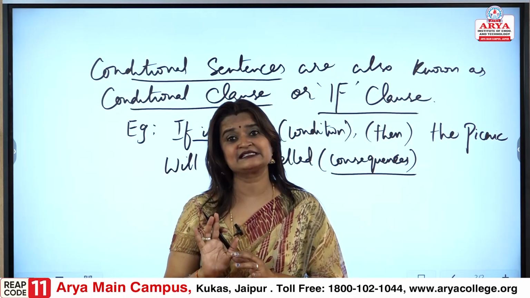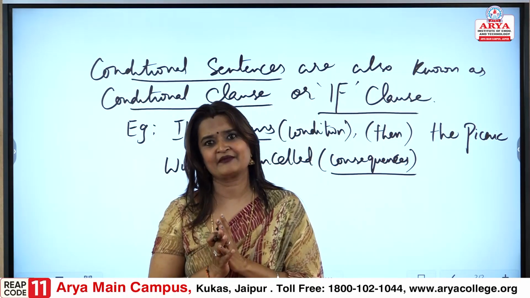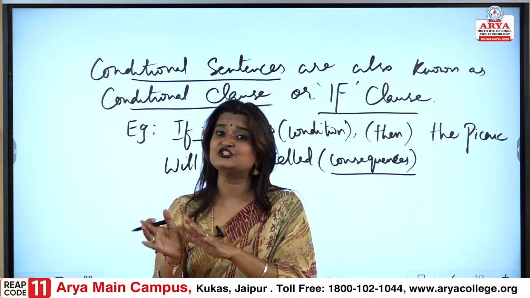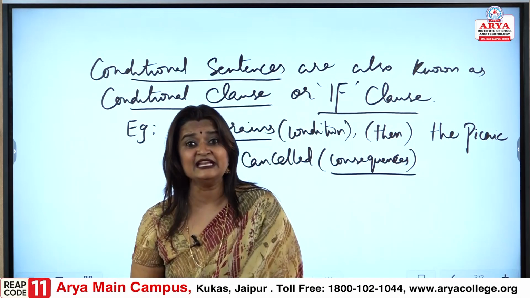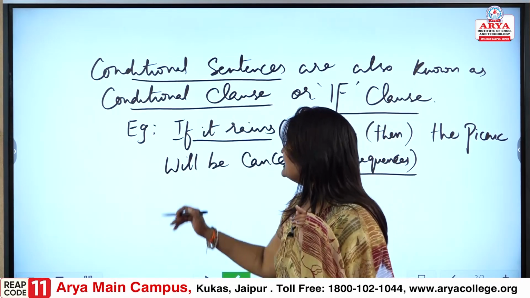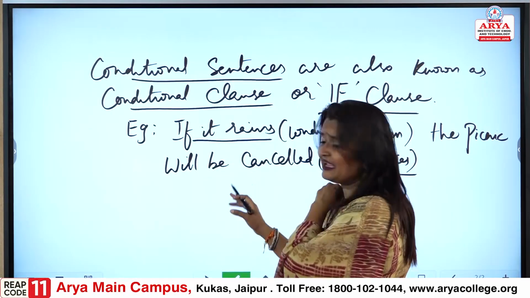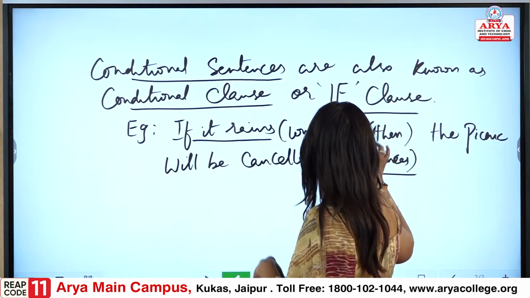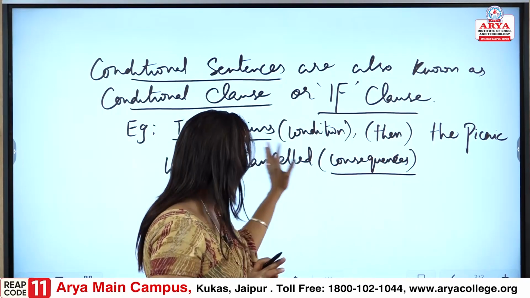If the condition is if it rains, then what would happen? What are the consequences of that condition? So, first thing we need to understand is when this is a conditional clause, because see it is giving a clause: if it rains then the picnic will be cancelled.